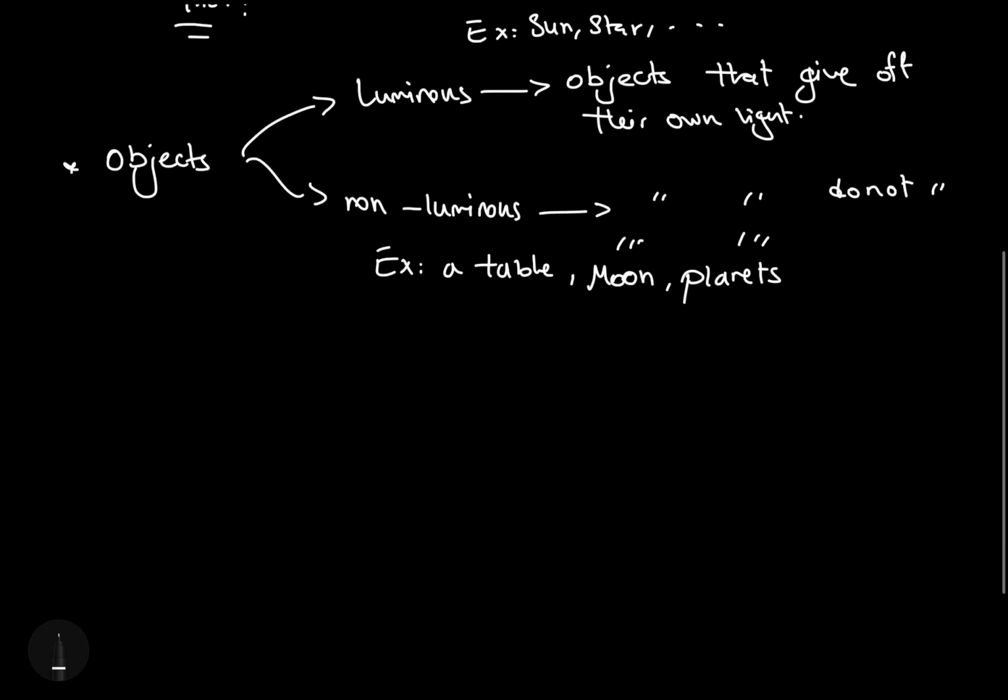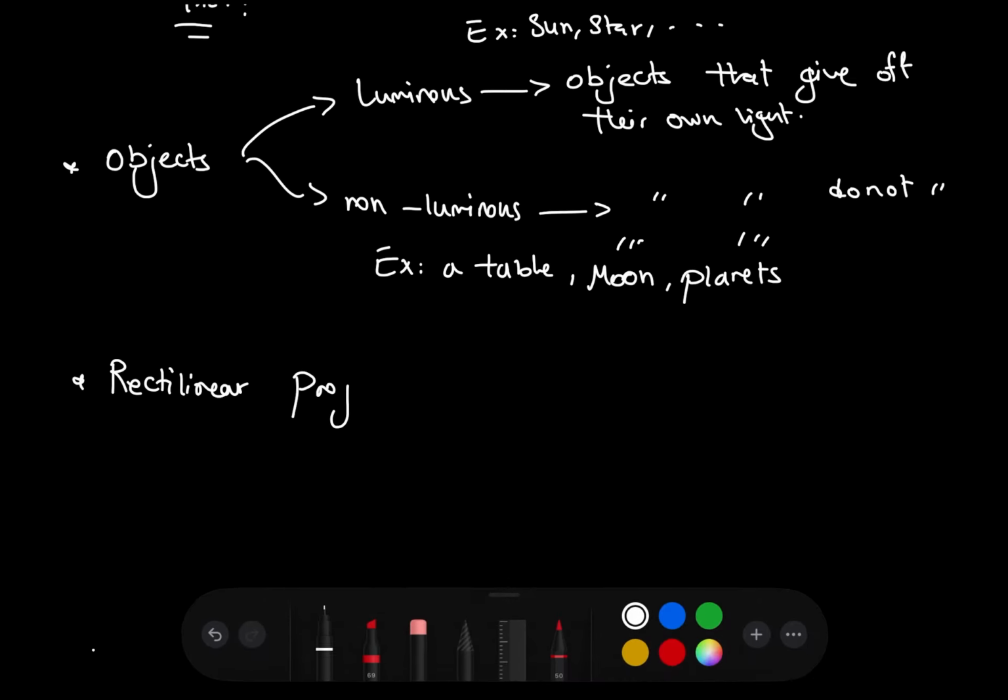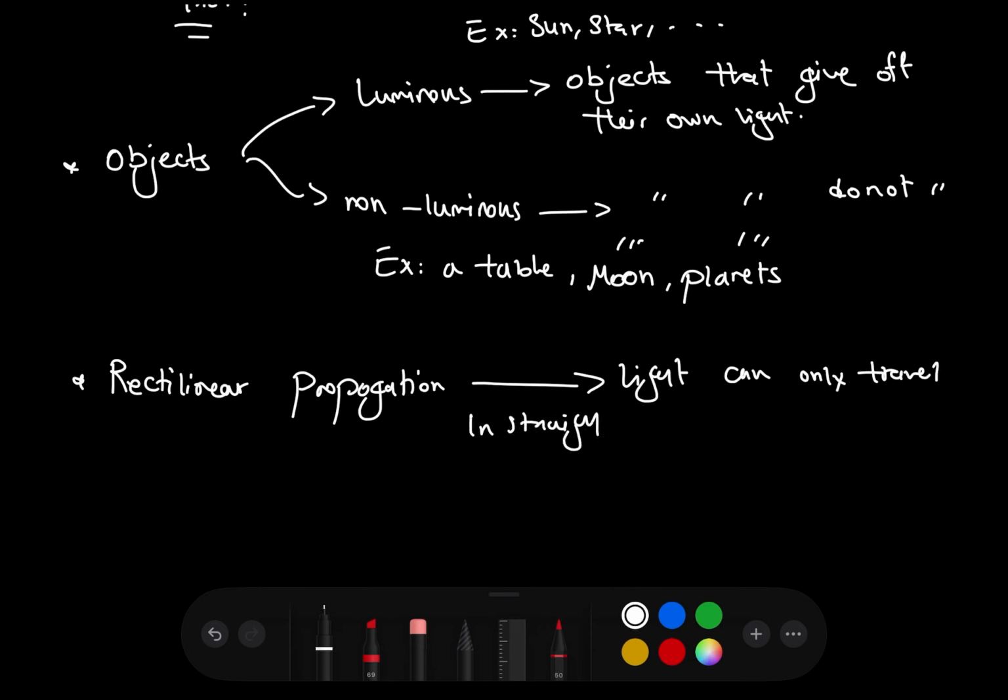And planets are also considered to be non-luminous. A very important rule about light has a fancy name, rectilinear propagation. Rectilinear propagation is a rule that states that light can only travel in straight lines. This is proven by shadows. If light did in fact bend around corners, shadows would not be created. So light is in fact traveling in straight lines.